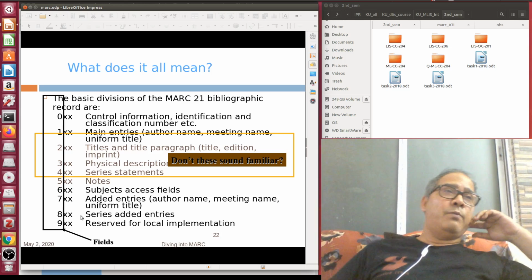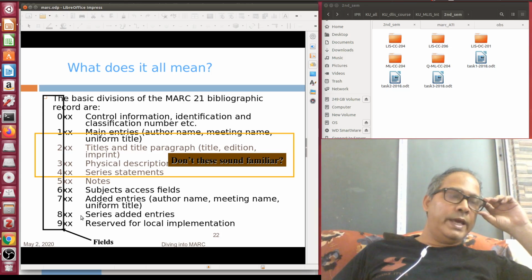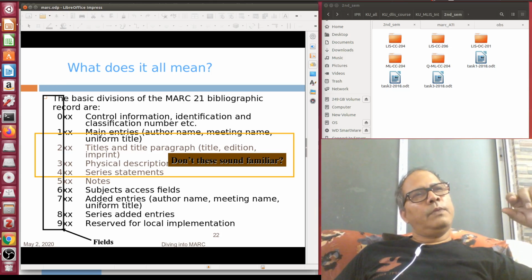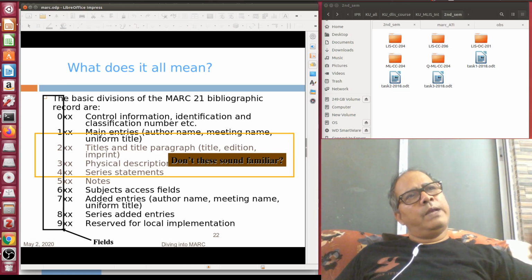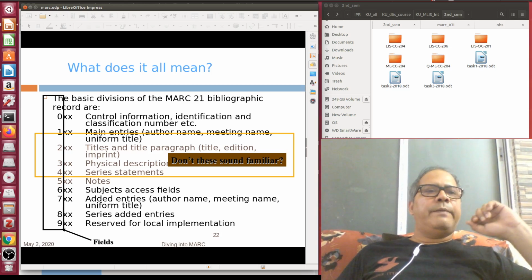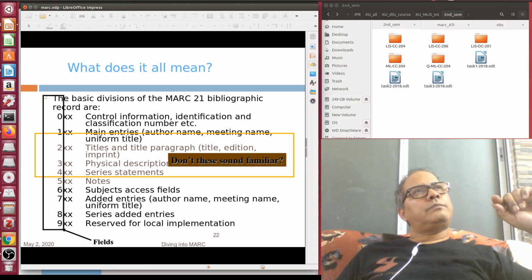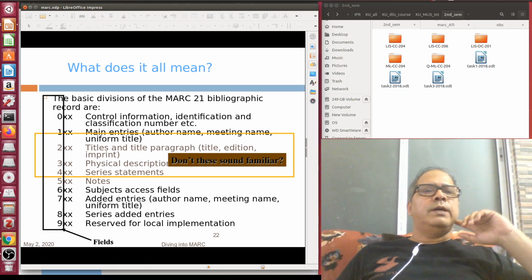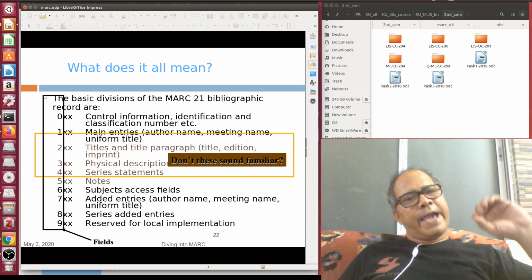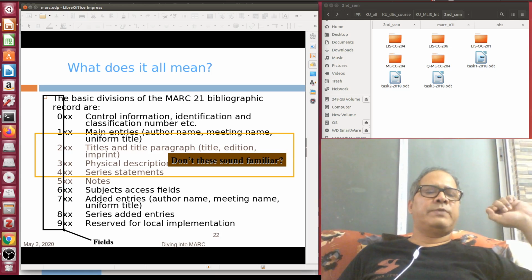8xx includes another important field. Nowadays it is very important, that is called 856 electronic access location. For example, your book is available in printed version in your library, but one of the supplementary parts, let me give you a real life example. Say, for example, one textbook is available in your library, you have cataloged it, and that textbook includes for each and every chapter a series of questions, and the answers are available from the publisher's website.